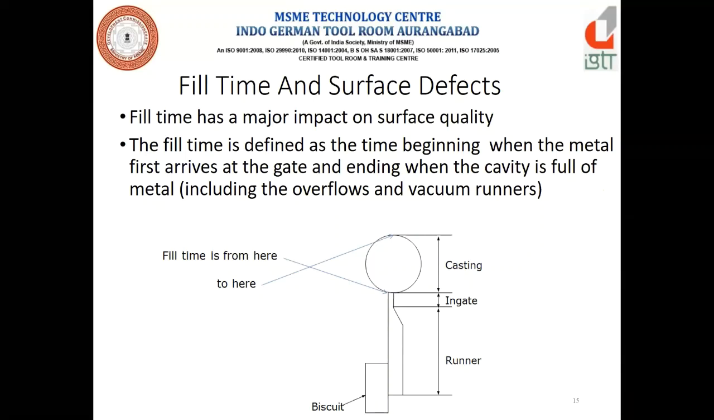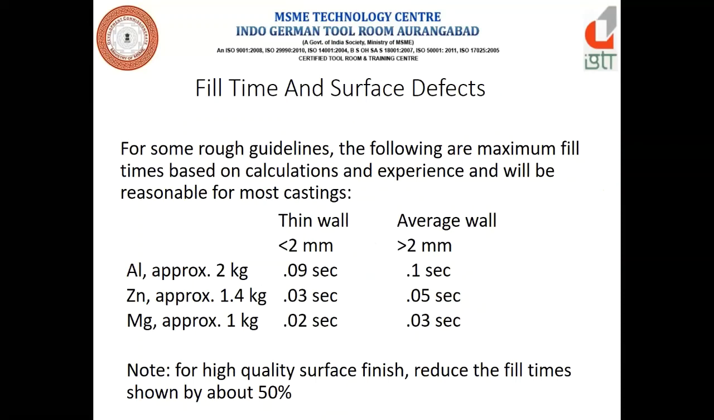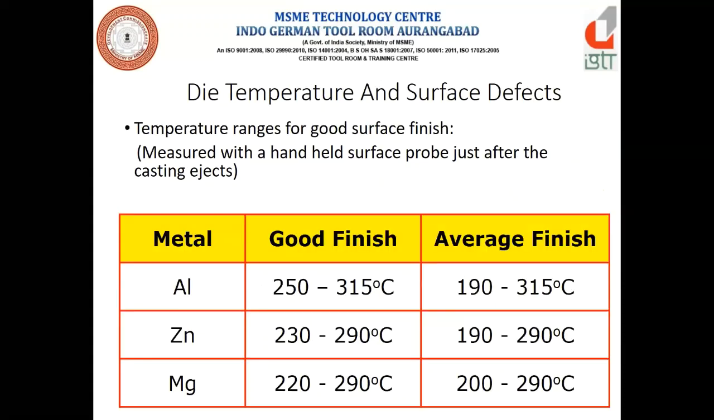Next, some rough guidelines for aluminum having a thickness less than 2 mm: the time required is 0.09 second. For an average wall of more than 2 mm, it is 1.1 seconds. Now the temperature ranges for good surface finish. For aluminum, for good surface finish, it should be 250 to 315 degrees Celsius. For average, 190 to 315 degrees Celsius. Similarly, for zinc and magnesium, it is shown.